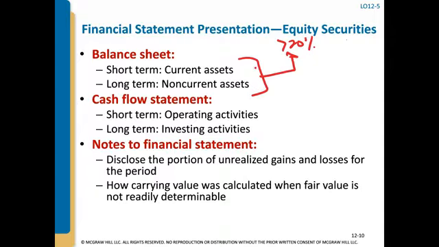Those that are held with intent for short-term profit are normally treated in the operating activity section of the statement of cash flows. So that's also for under 20%. When you look at the statement of cash flows, it's going to be in the operating section, similar to how we treat debt investment using the trading securities method.